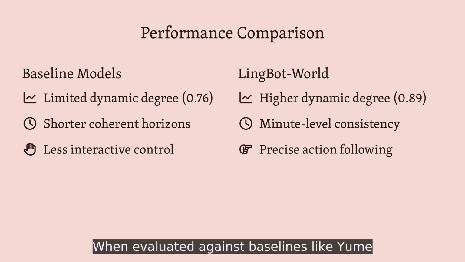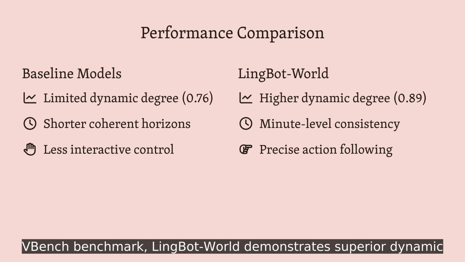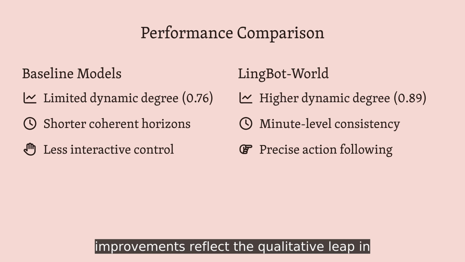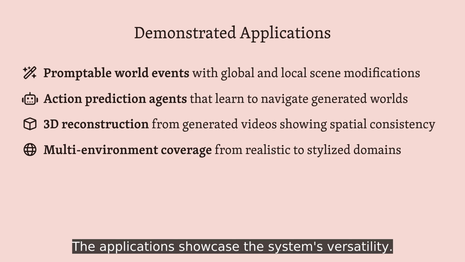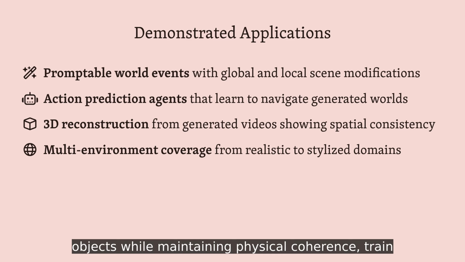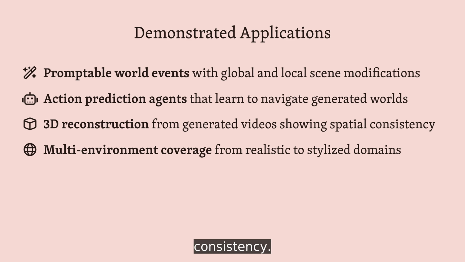When evaluated against baselines like UM 1.5 and HY World 1.5 on the VBench benchmark, LingBot-World demonstrates superior dynamic degree and temporal consistency. The quantitative improvements reflect the qualitative leap in interactive capability. The applications showcase the system's versatility. They can inject weather changes or objects while maintaining physical coherence, train navigation agents within generated worlds, and even reconstruct 3D geometry from the generated videos as evidence of spatial consistency.